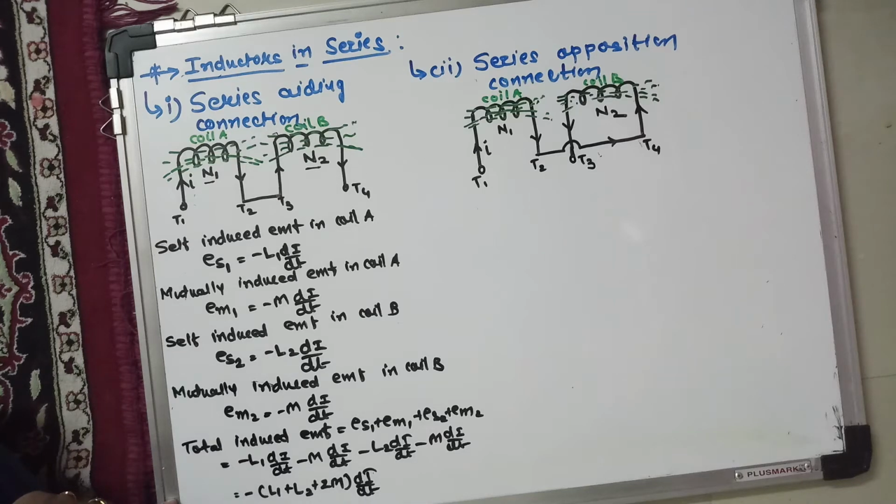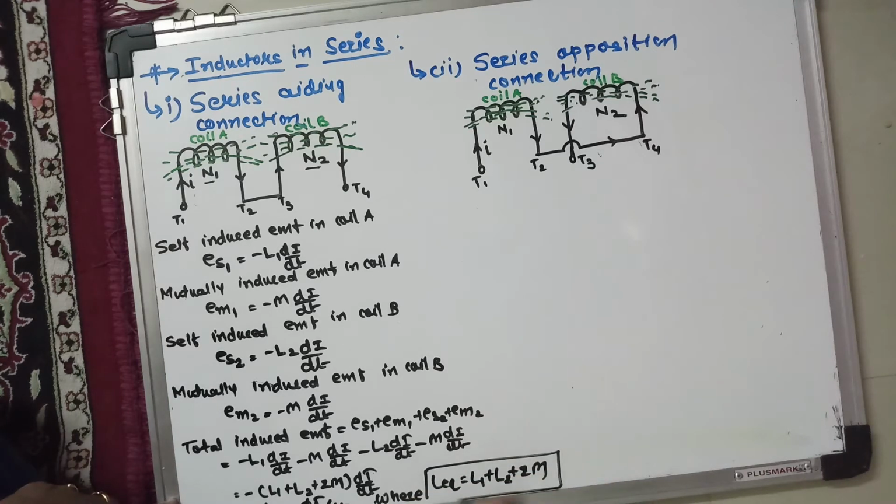So you can say the induced EMF is equal to minus L equivalent di by dt, where L equivalent is equal to L1 plus L2 plus 2M.